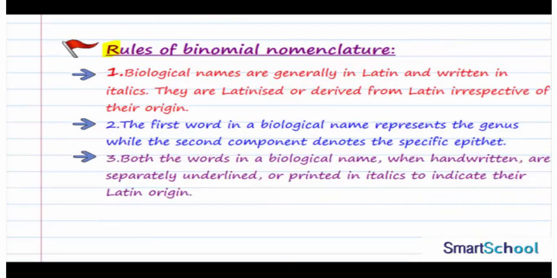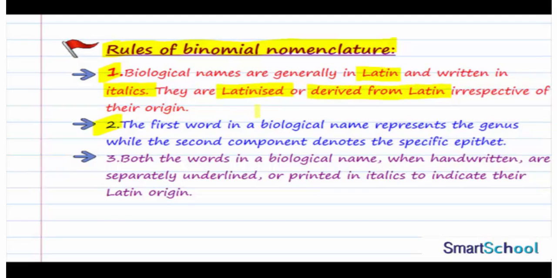We'll now study the rules of binomial nomenclature. The very first rule is that biological names are generally in Latin and written in italics. So the names are in Latin and they are written in italics. They are Latinized or derived from Latin irrespective of their origin. So irrespective of where the organism originates, the names are Latinized or derived from Latin.